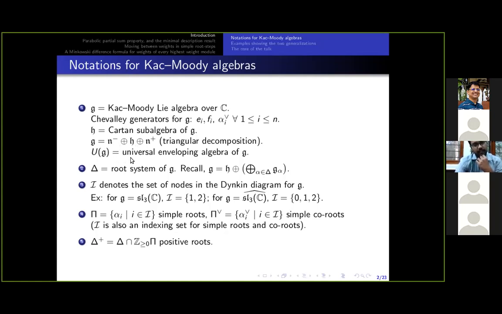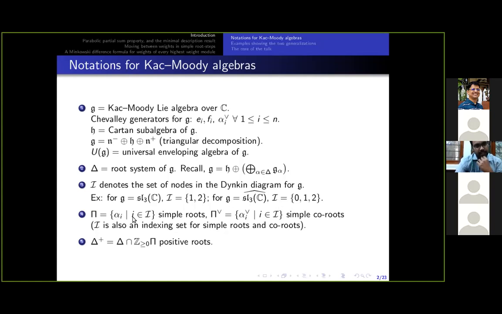U(𝔤) is the universal enveloping algebra of 𝔤. Δ denotes the root system of 𝔤. 𝔤 has the root space decomposition as given here. By script I, I denote the set of nodes in the Dynkin diagram for 𝔤. For example, when 𝔤 is sl_3(ℂ), 3 by 3 traceless matrices, then I choose script I to be the set {1, 2}. When 𝔤 is the affine Lie algebra sl_3(ℂ) hat, I choose script I to be the set {0, 1, 2}.